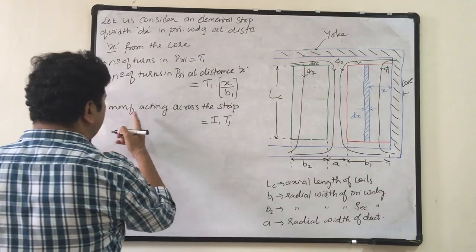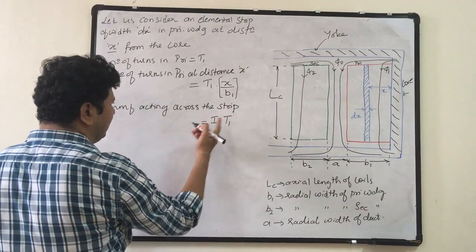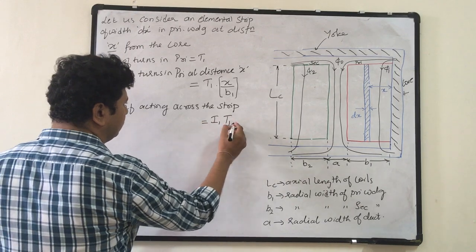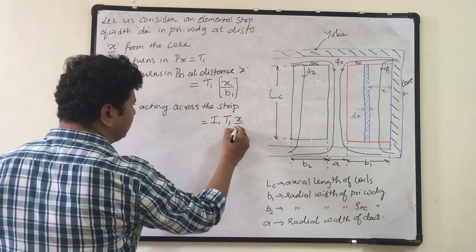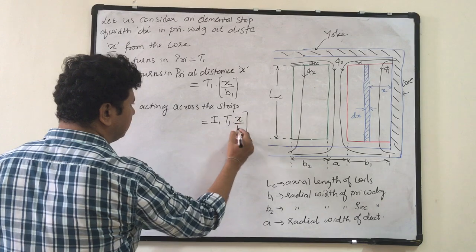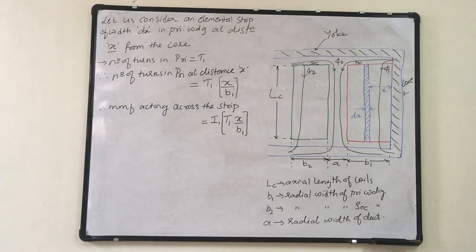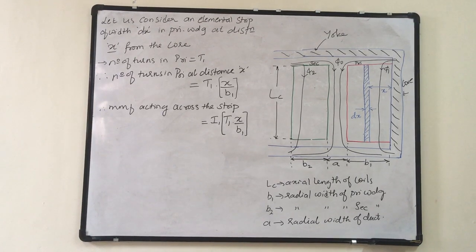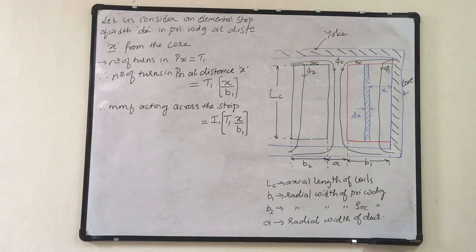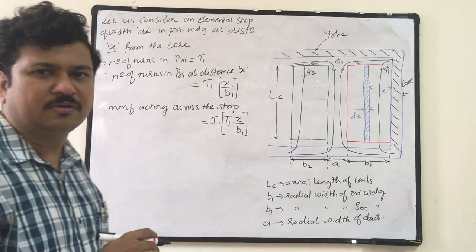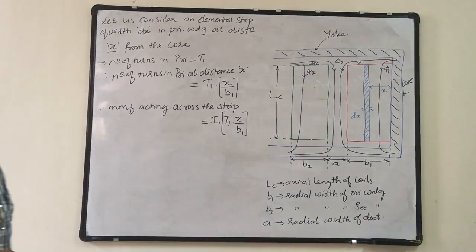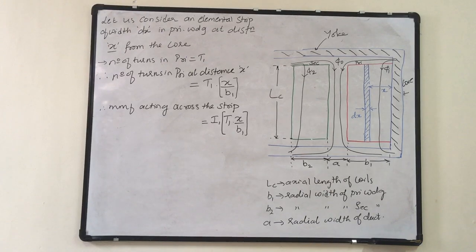MMF acting across the strip is equal to I1 into T1 x upon B1, because the elemental strip is existing at a distance x from the core.